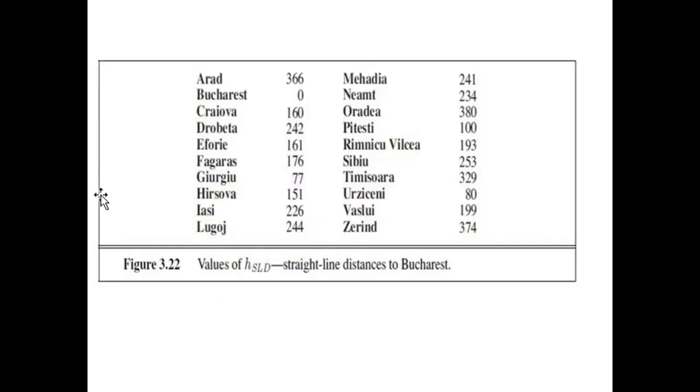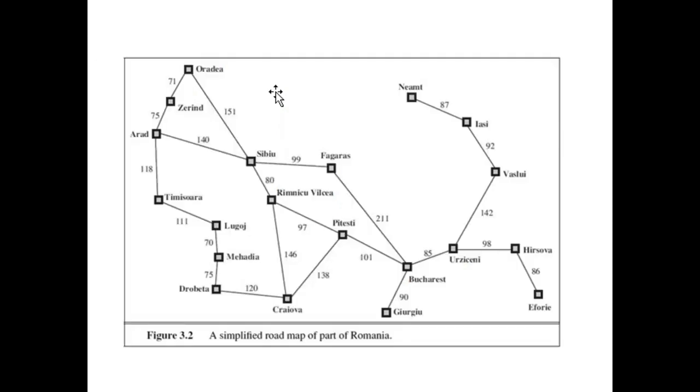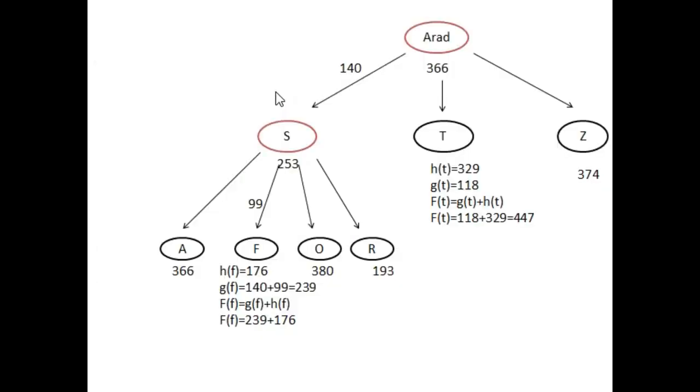These are the heuristic values for this problem. We saw this in the last lecture, but let's talk about it again: how can we calculate the g of x value to calculate the value of our function. Just look at this slide again: f of t is equal to g of t plus h of t.